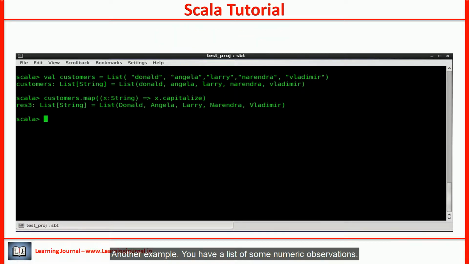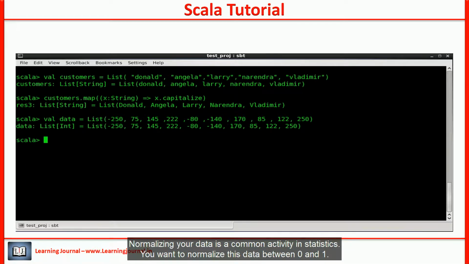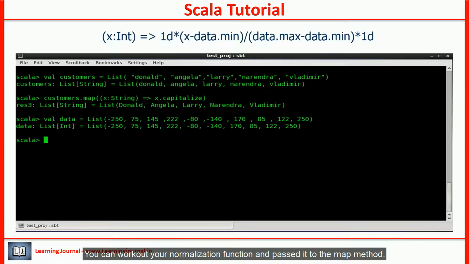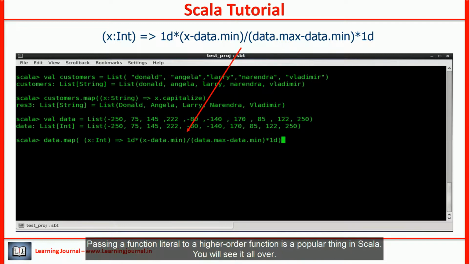Another example. You have a list of some numeric observations. Normalizing your data is a common activity in statistics. You want to normalize this data between 0 and 1. You can work out your normalization function and pass it to the map method. Passing a function literal to a higher order function is a popular thing in Scala. You will see it all over.